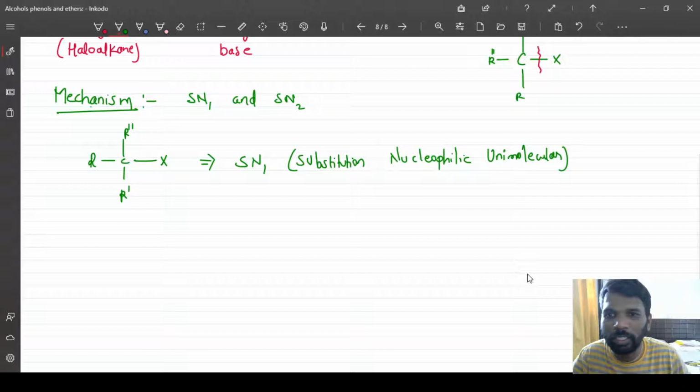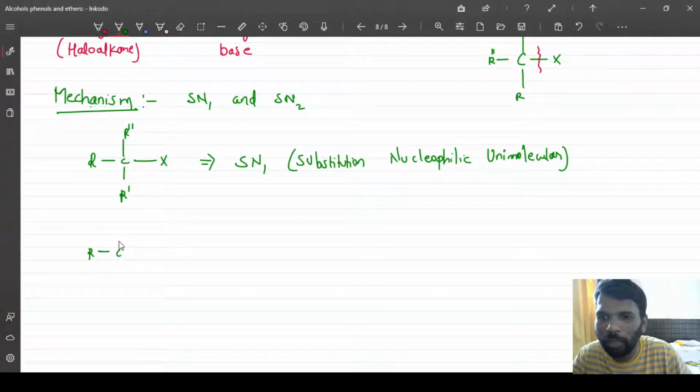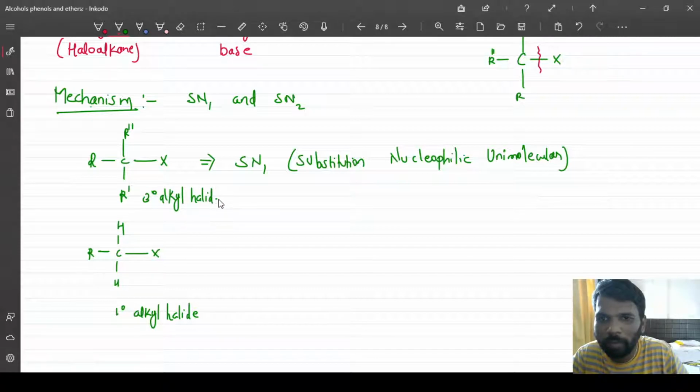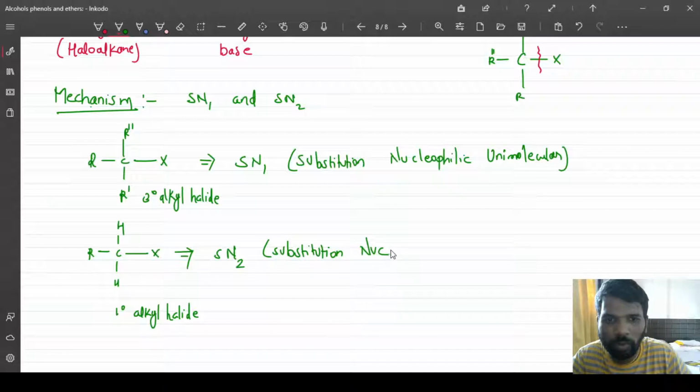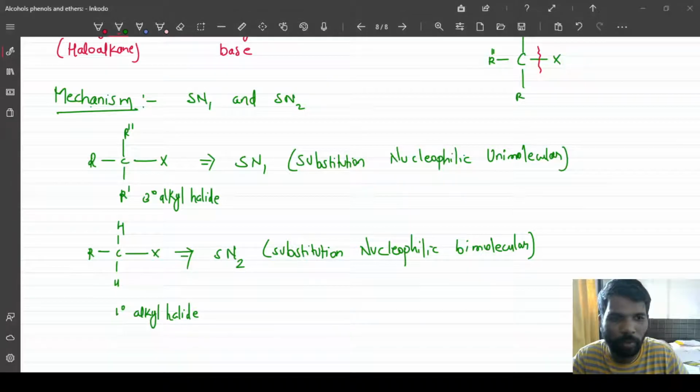And if the alkyl halide is primary, then this will go via SN2, that is substitution nucleophilic bimolecular.